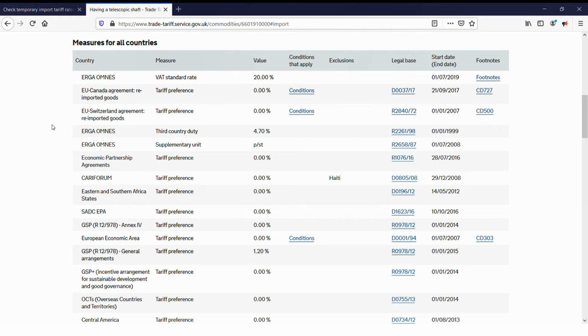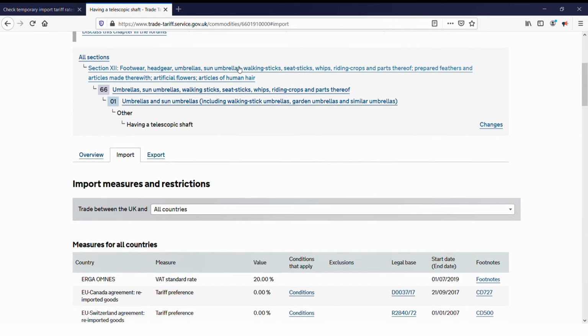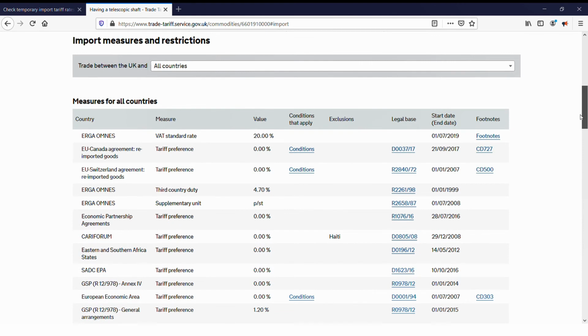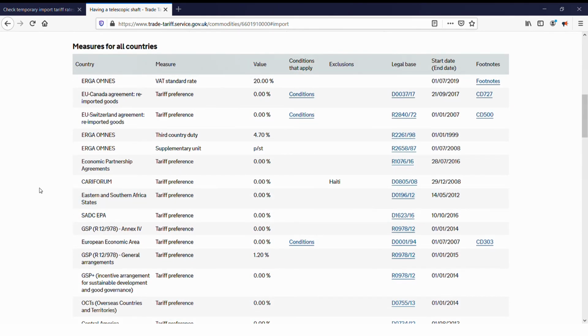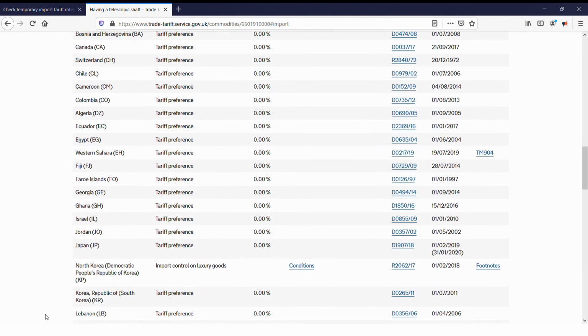Does this mean that the no-deal temporary tariff we are looking at also includes the MFN tariff rates? Yes. Rates from the MFN tariff are set to the erga omnes group only. We could look at many of the other product types, chosen from any section of the UK trade tariff, in order to view the erga omnes rates set, here in the Measures for All Countries list. Yes, well. For the sake of brevity, let's not do that. Instead, I'll just say that, if a trade agreement exists between any two or more countries in the erga omnes list, then a line is created here in the Measures for All Countries list and that row takes precedence over the information and rates shown in the erga omnes lines. This is how the first exception, to the Most Favoured Nation principle, is implemented.